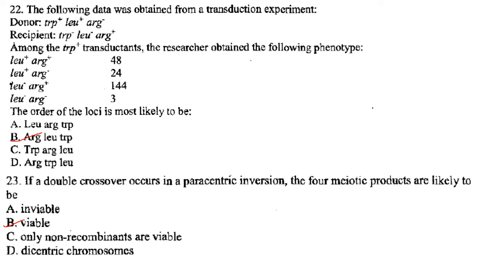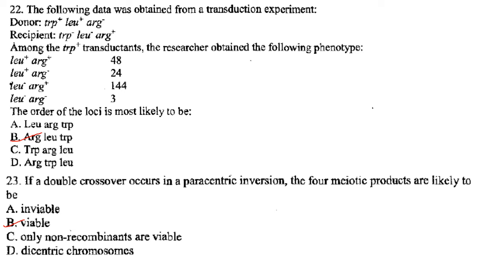The double crossover occurs in paracentric inversion. The meiotic products are likely to be viable. Why? Because all genes are present. Only inversion has taken place. That is, ABC has been inverted and kept as CBA, but the genes are present.